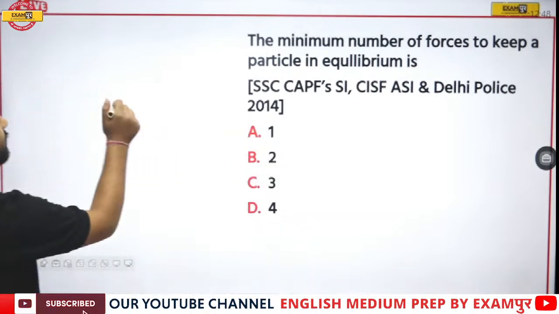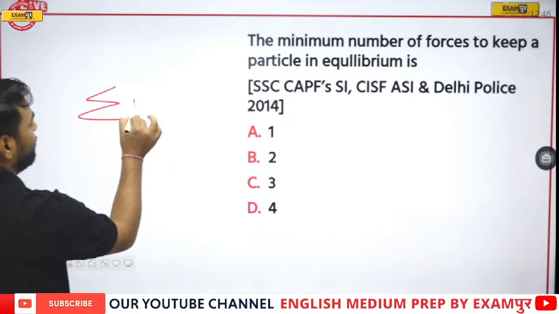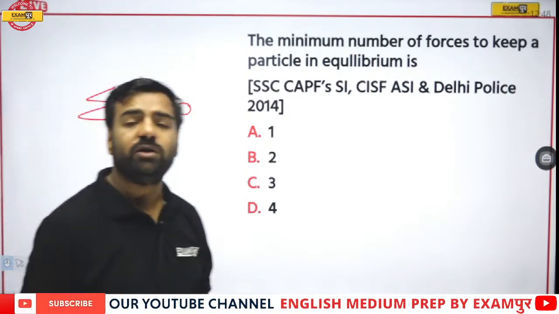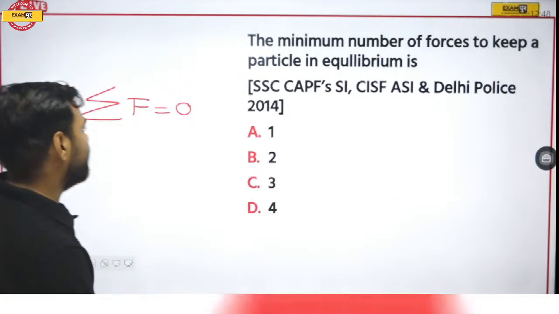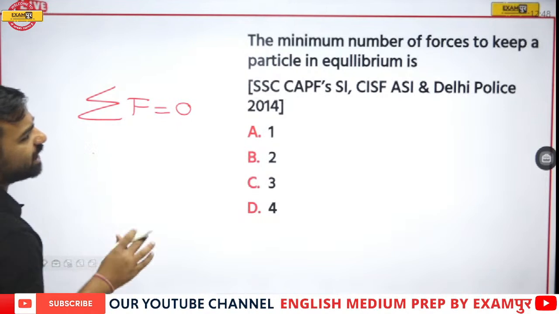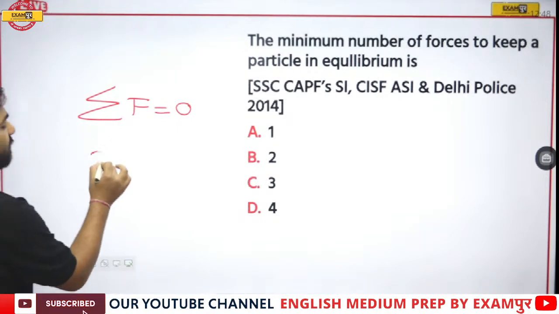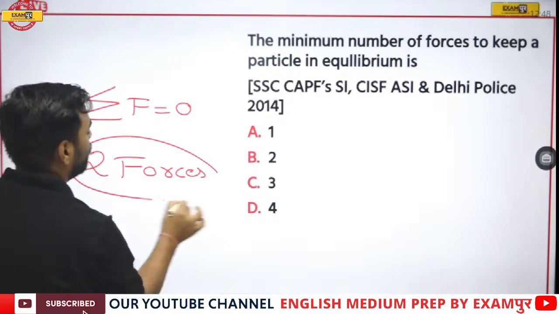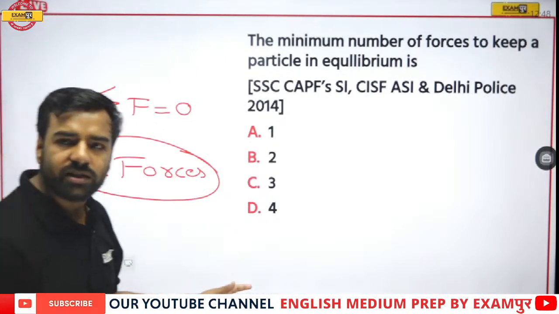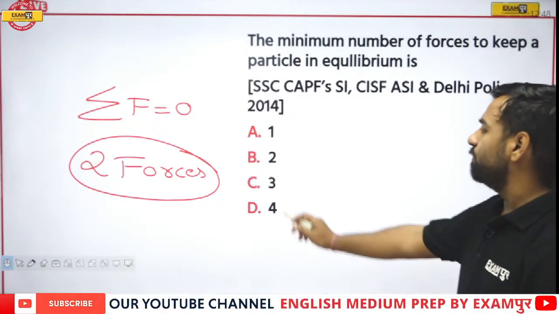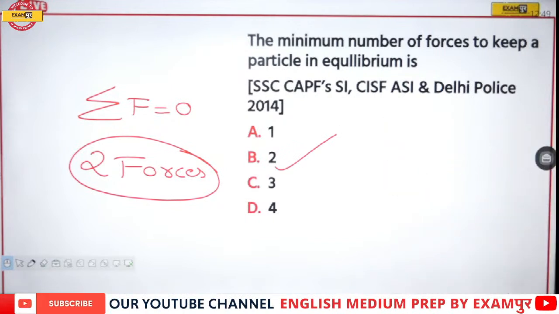When we are talking about the state of equilibrium, that means the summation of all the forces will be 0. There would be no such force that is acting. That is, if I add all the forces, it will be 0. So when I'm talking about this equilibrium condition, I need a minimum of 2 forces, where we can say that the summation of all the forces is 0. And this is the state of equilibrium. Here option number B, that is 2, will be the correct answer. Fine. So yes, option number B is correct.